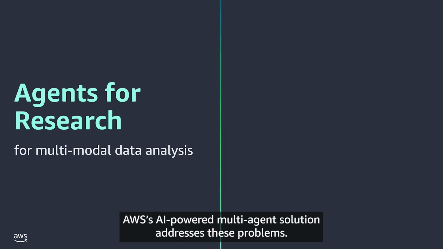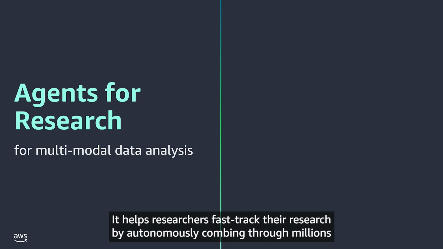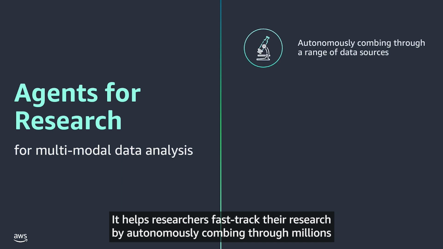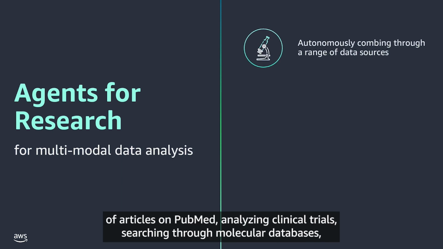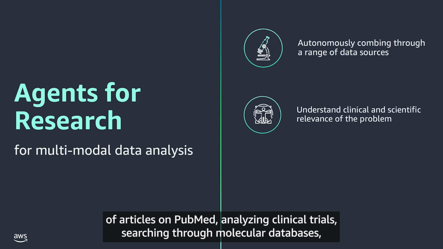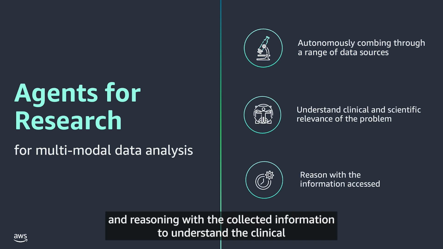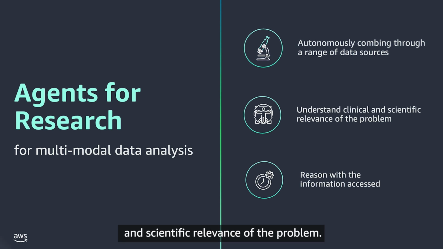AWS's AI-powered multi-agent solution addresses these problems. It helps researchers fast-track their research by autonomously combing through millions of articles on PubMed, analyzing clinical trials, searching through molecular databases, and reasoning with the collected information to understand the clinical and scientific relevance of the problem.